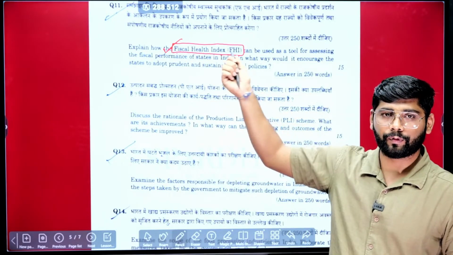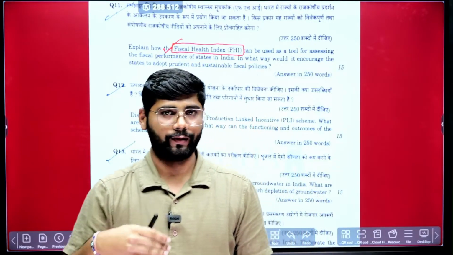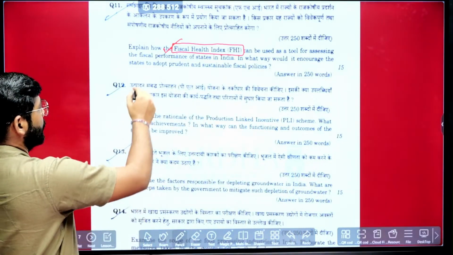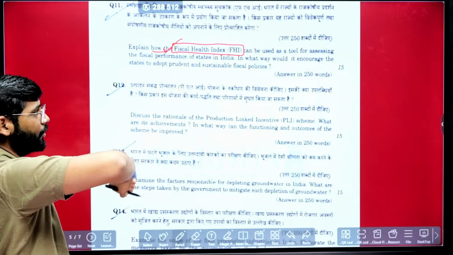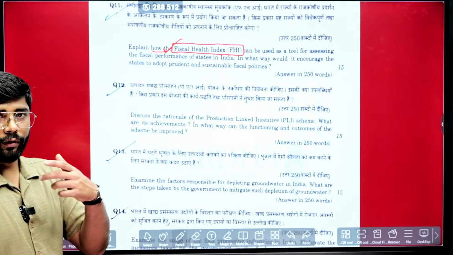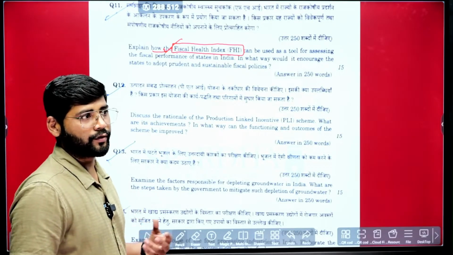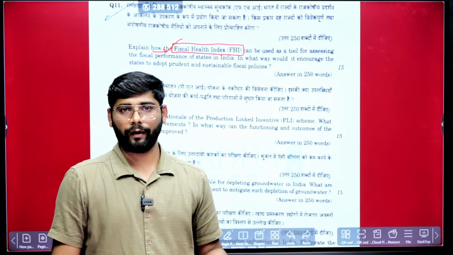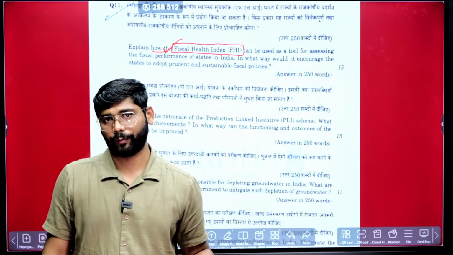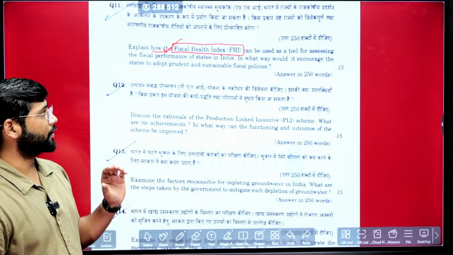It's not like you will read them for specific points. You need to at least know what this fiscal health index is, because in the introduction only you will be writing what this fiscal health index is. So the daily newspaper becomes very important, rather than the current affairs magazine. It's not like you will just go and read the monthly current affairs magazine and that will be sufficient. No, you need to read the daily newspaper to understand these kinds of terms.